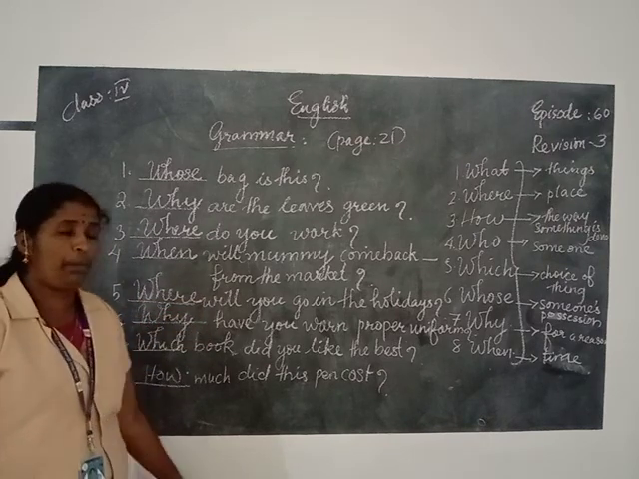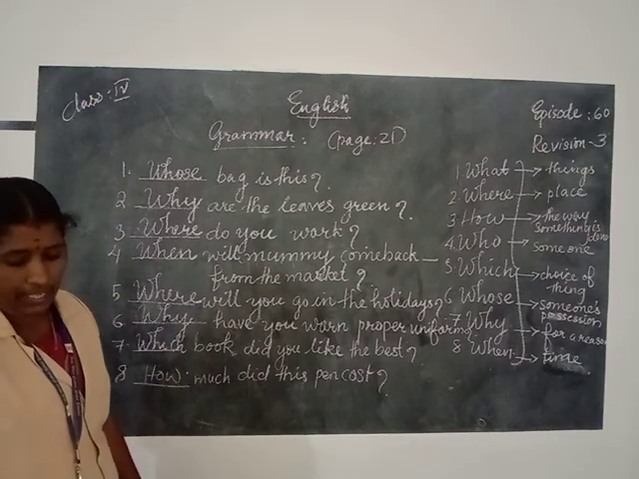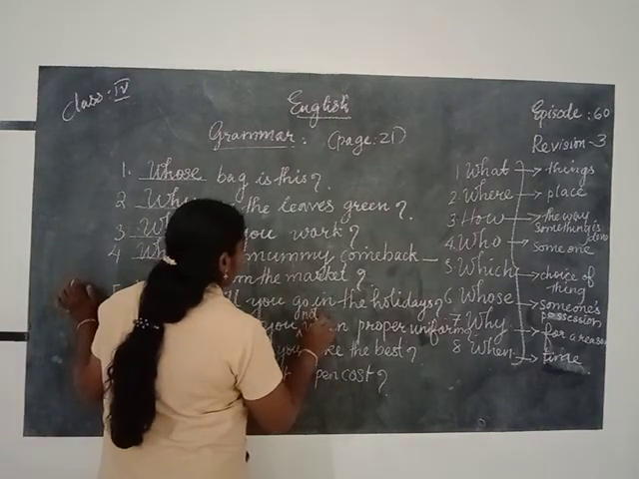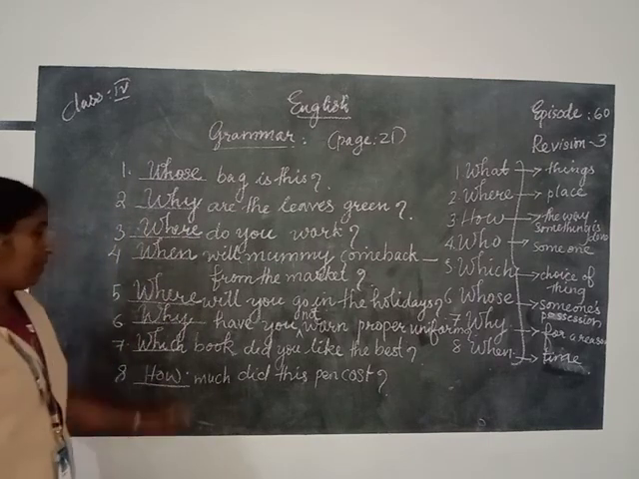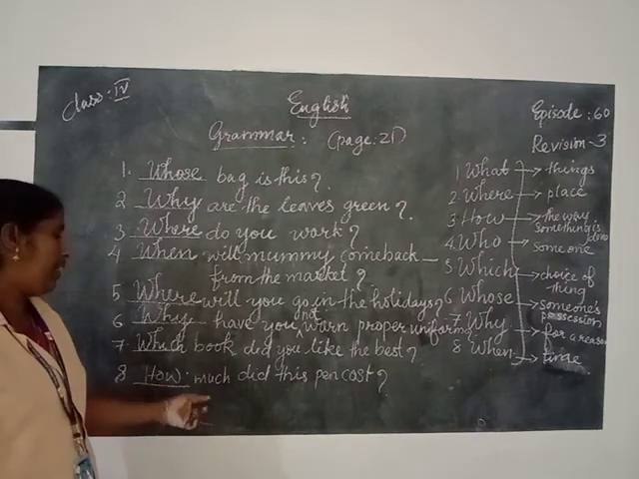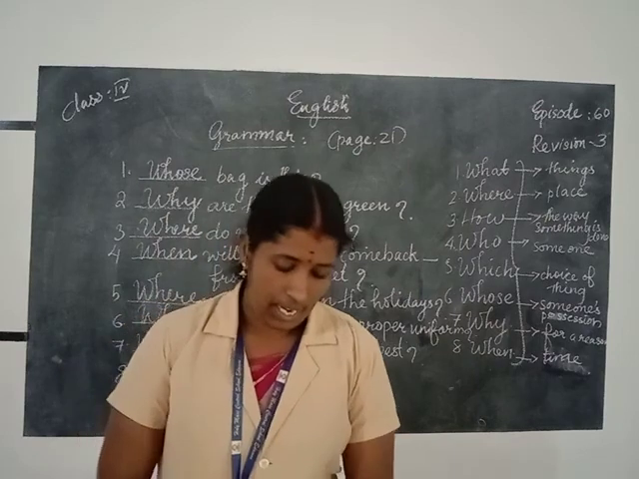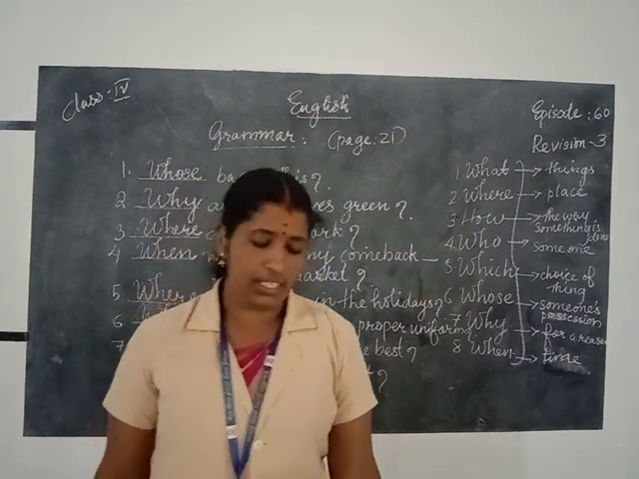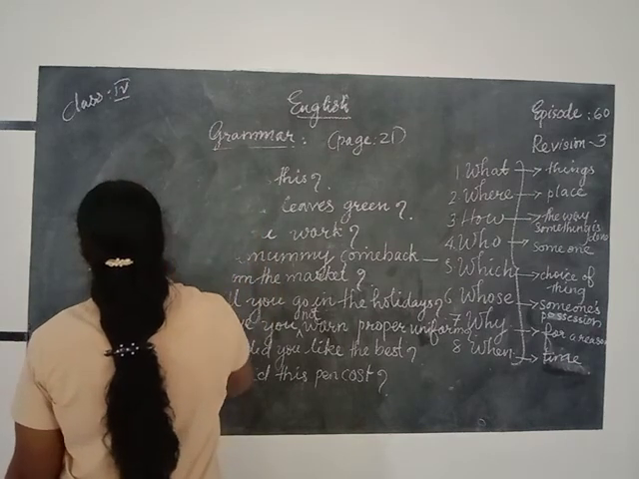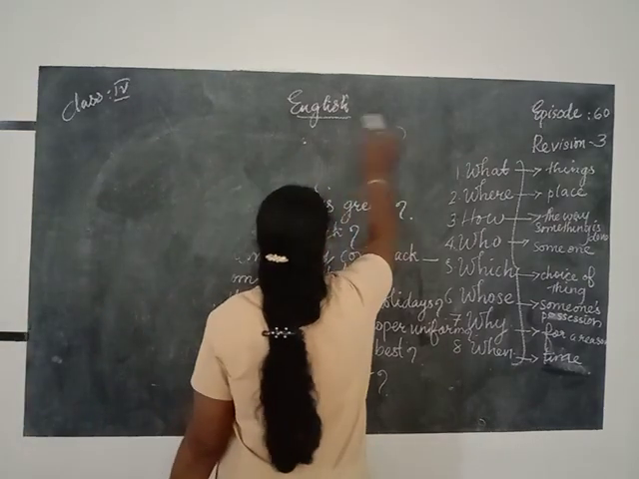Why have you not worn proper uniform? We want to know the reason. Then which book did you like the best? We have a choice. We have to select from a choice. And how much did this pen cost? Okay, these are the question words. And listen, frame questions to the following answers. We can frame questions from the answers. Answers are given in the text and we have to frame some questions for that.